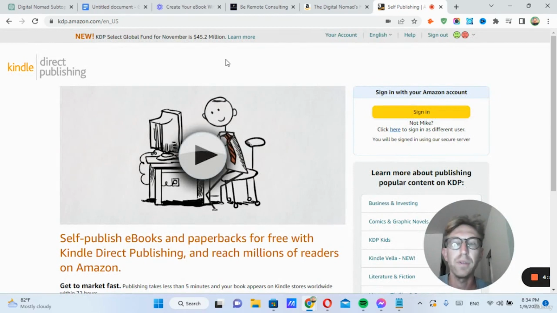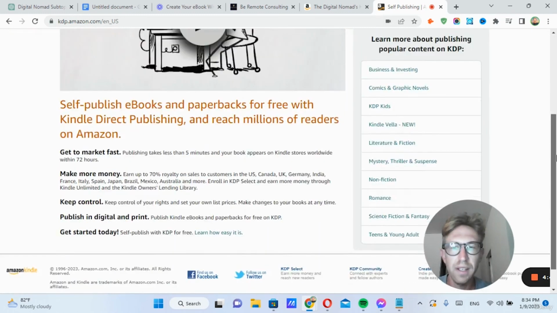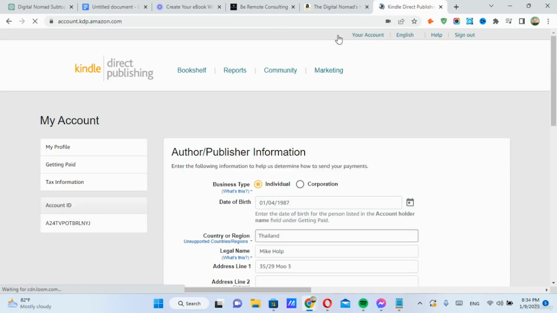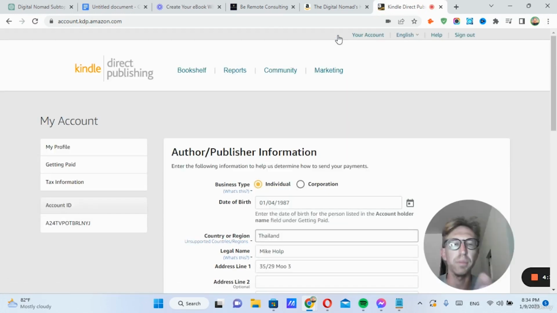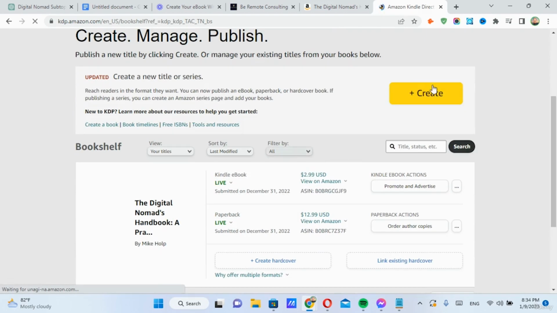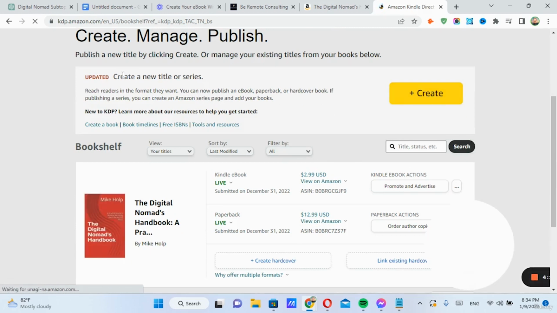Okay, so now that you've created your ebook using ChatGPT, you can come over to Kindle Direct Publishing. It's just kdp.amazon.com, and you can create your account for free. And then after that, you can simply sign into your account. And obviously, you'll have to convert the PDF into something that you can put onto a Kindle, either an EPUB or .mobi format. So all of that you can do through Amazon KDP.